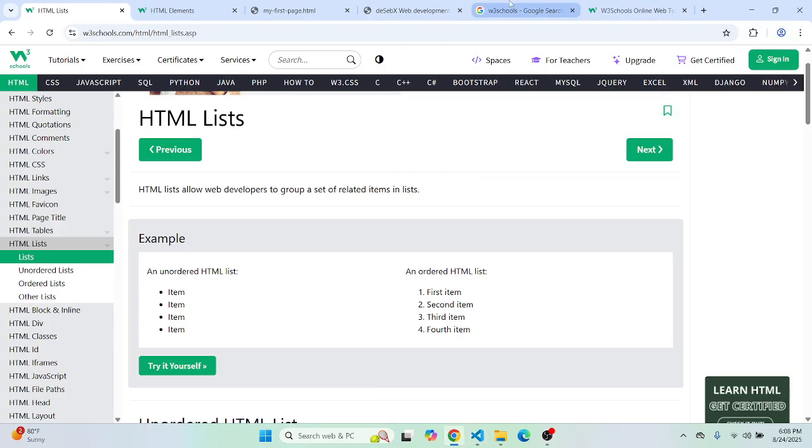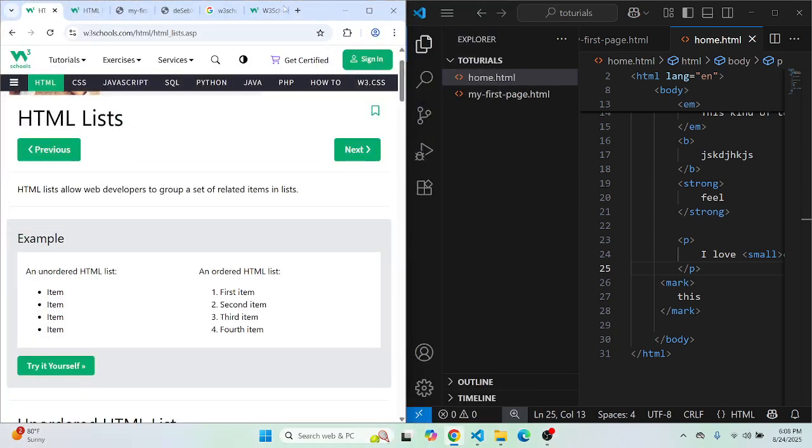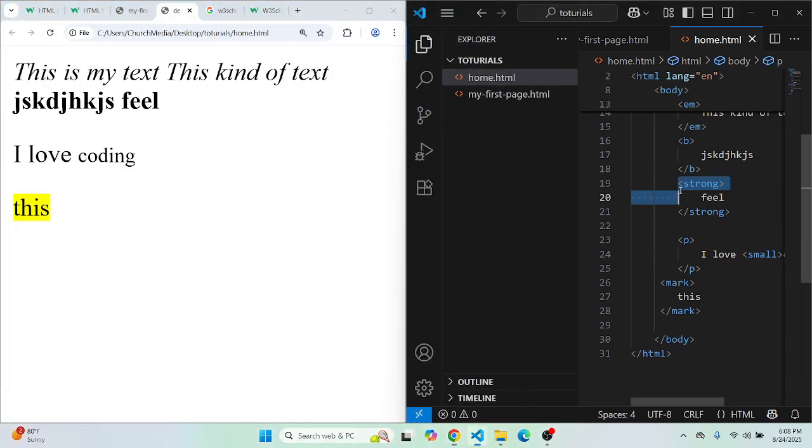Let me do it side by side, as usual. Just to be sure you are following everything that we learned so far, I'll create a new page. I'll call it fruit shop. Every web page ends with dot html, the name you want dot html, so I'll call mine fruit-shop.html.